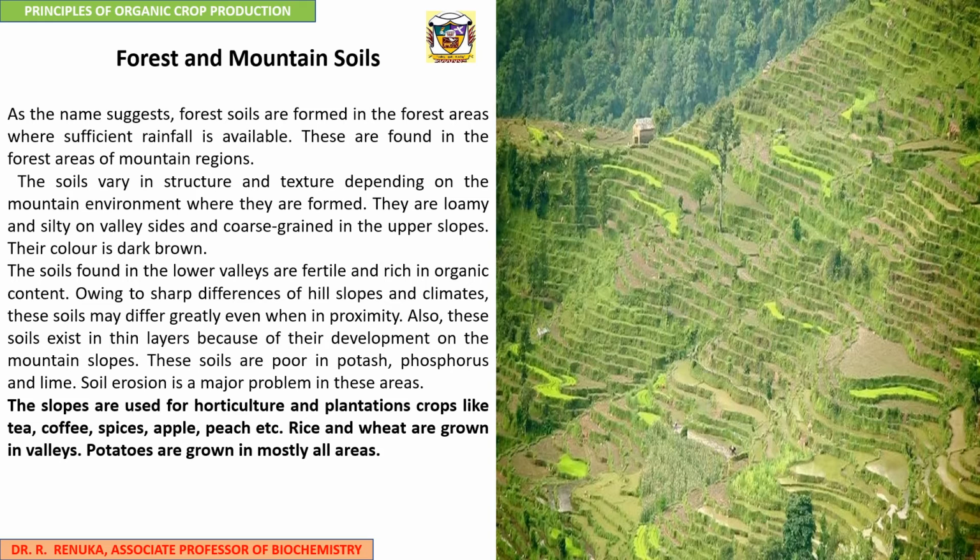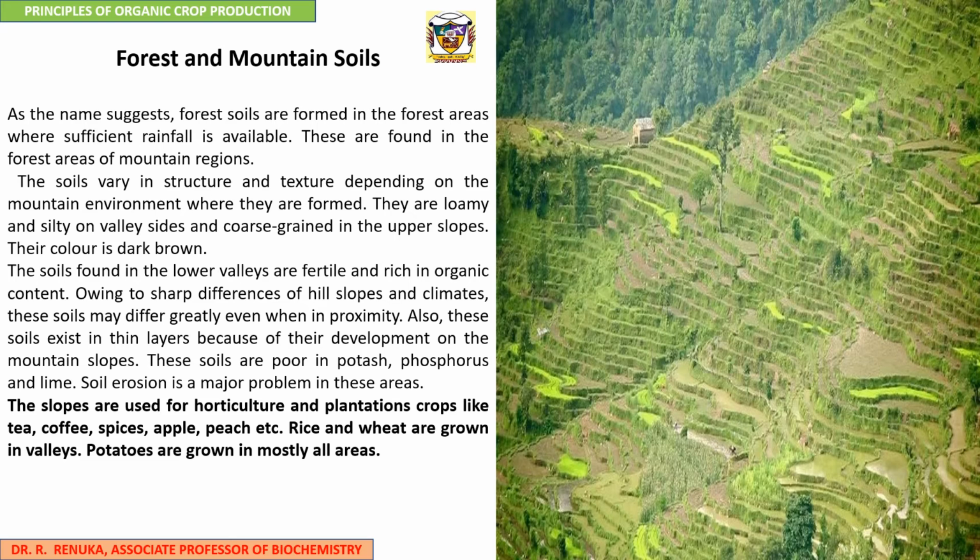The soils vary in structure and texture depending on the mountain environment where they are formed. They are loamy and silty on valley sides and coarse grained in the upper slopes. Their color is generally dark brown. The soils found in the lower valleys are fertile and rich in organic content.